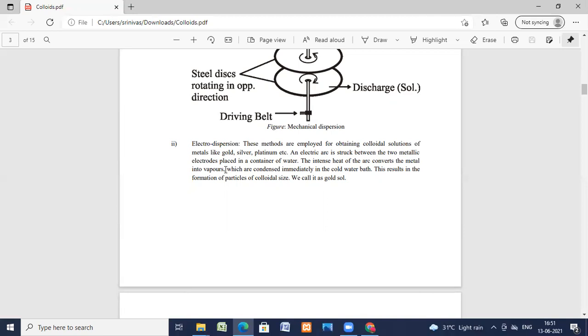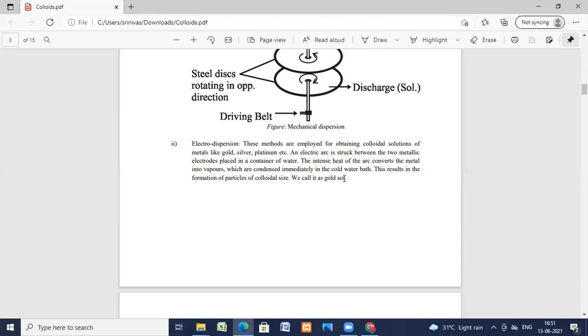As the water is in the container, and in that container you are placing the metal electrodes, when the arc is struck, you get the vapors of that metal, and immediately the metal vapors get condensed in the cold water. As a result, there is a formation of particles of colloid size.